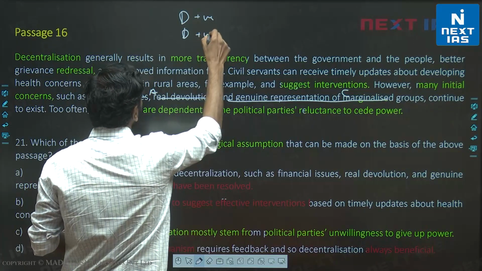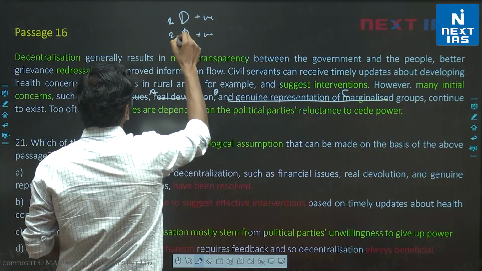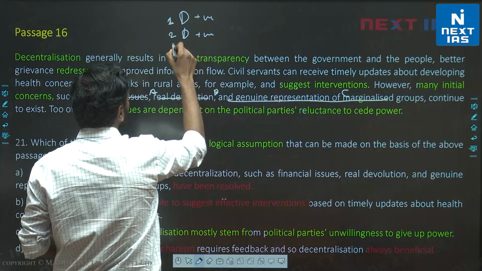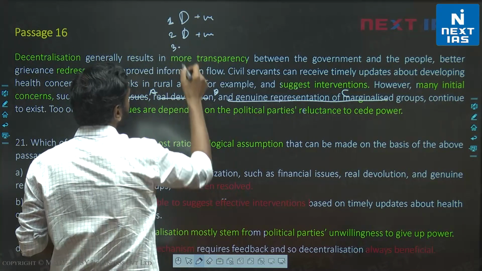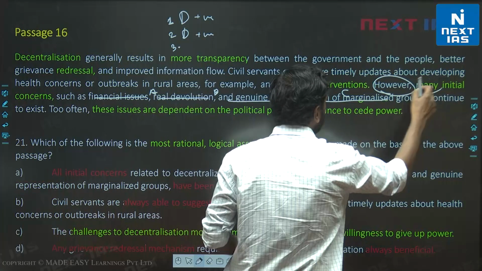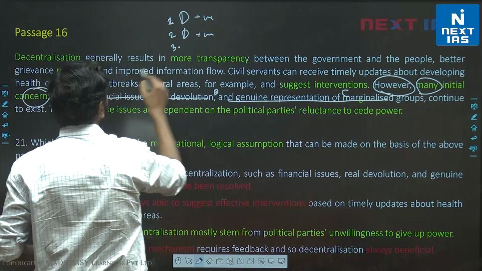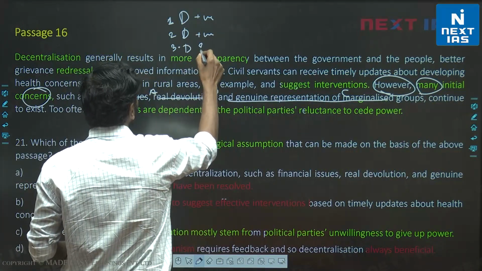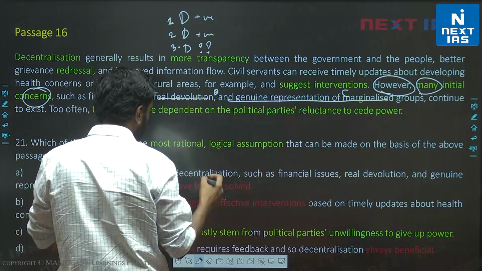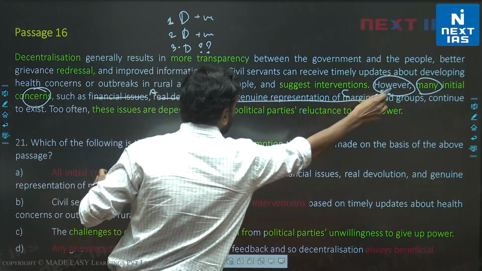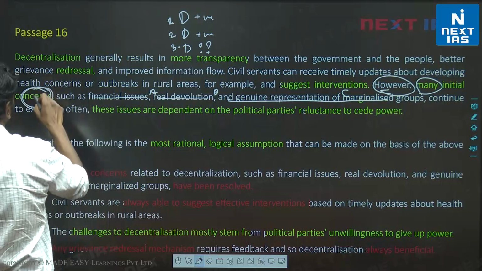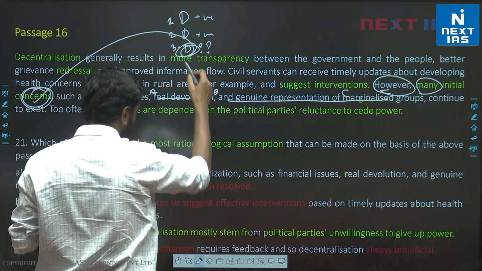Sentence 2 also says decentralization is positive. Sentence 3 says, however, many concerns exist. So sentence 3 is saying, is decentralization going to work? So I know this sentence, however many initial concerns, these concerns is referring to decentralization.